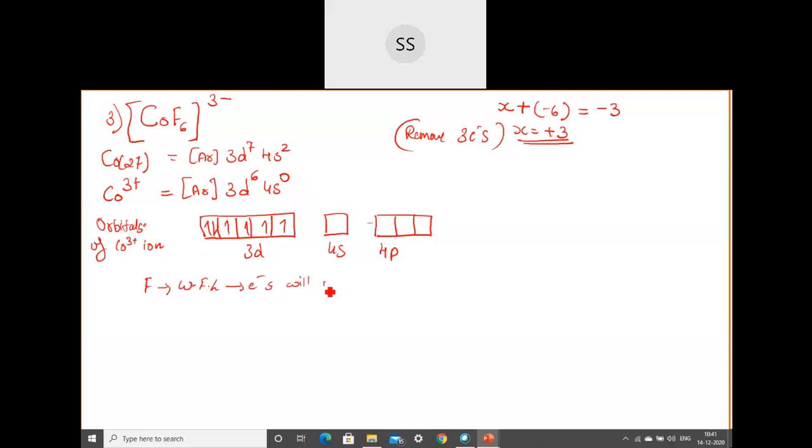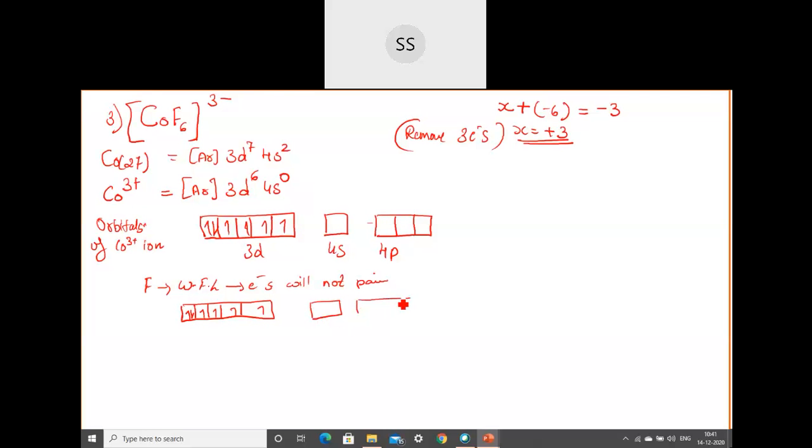In this case, electrons don't pair up. So what do they have to do? They have to go for the next orbital. So I will write these orbitals as they are. In the presence of fluoride, which is a weak field ligand, electrons don't pair up. So here, the rest everything I am writing as it is.